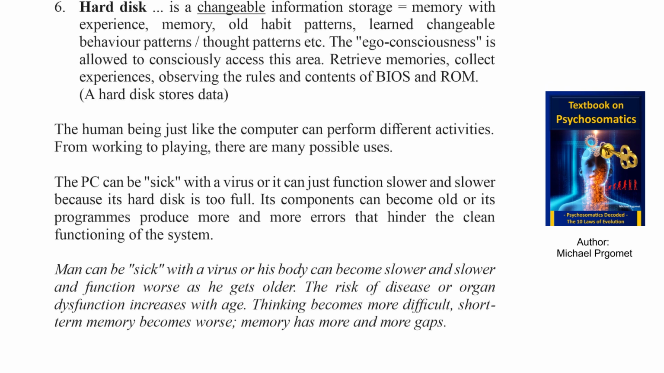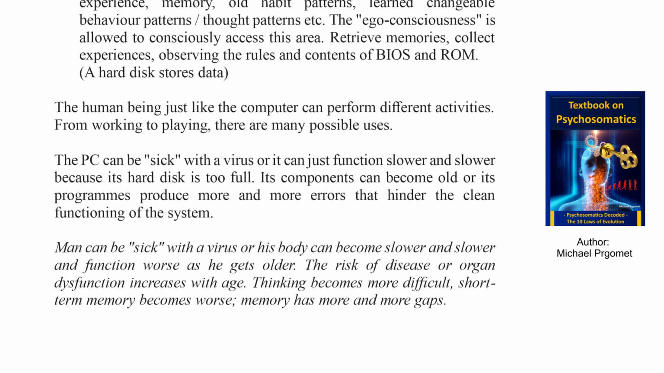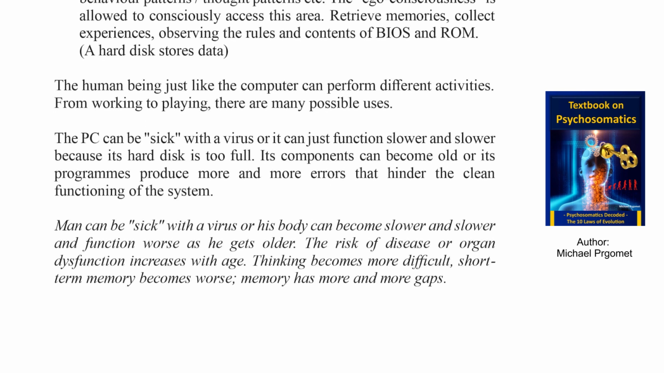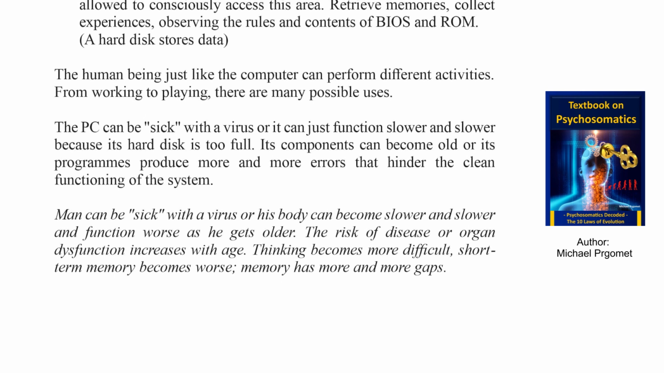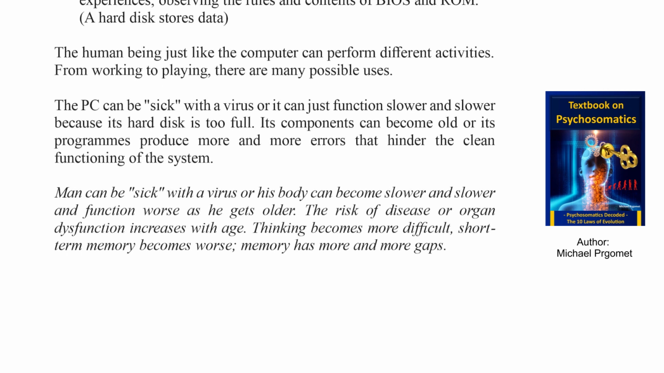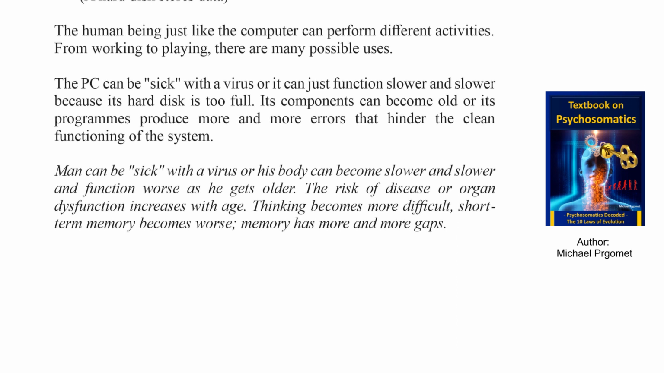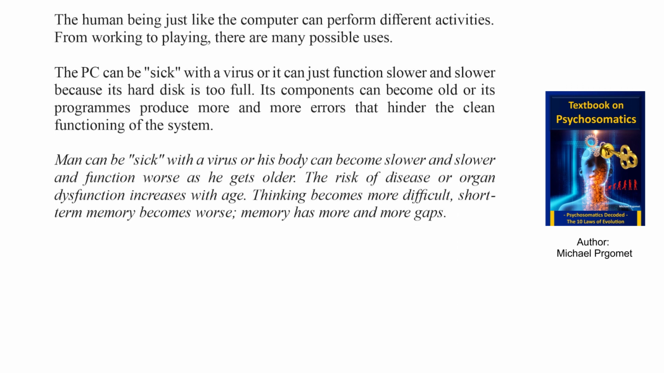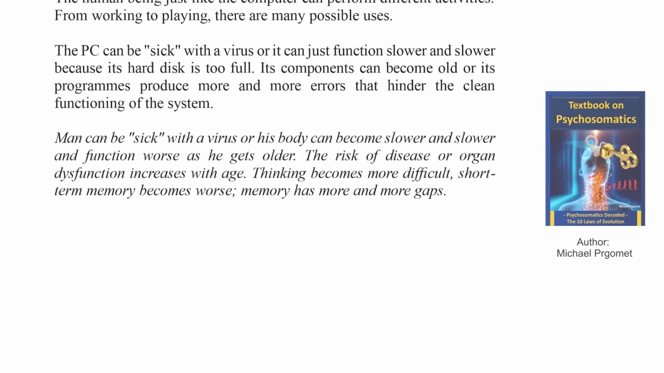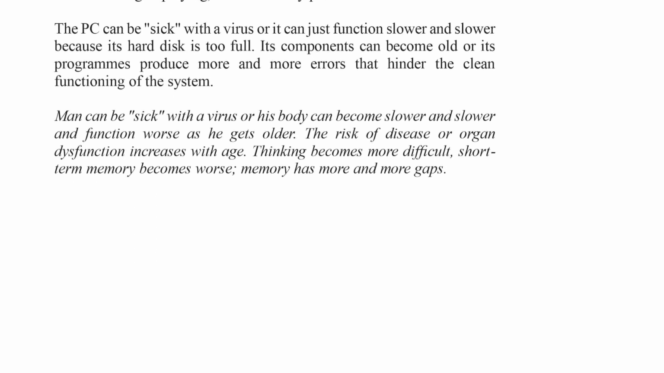The PC can be sick with a virus, or it can just function slower and slower because its hard disk is too full. Its components can become old, or its programs produce more and more errors that hinder the clean functioning of the system. Man can be sick with a virus, or his body can become slower and slower and function worse as he gets older. The risk of disease or organ dysfunction increases with age. Thinking becomes more difficult. Short-term memory becomes worse. Memory has more and more gaps.